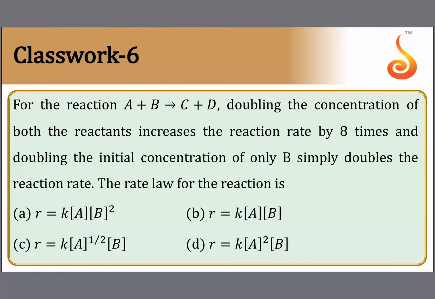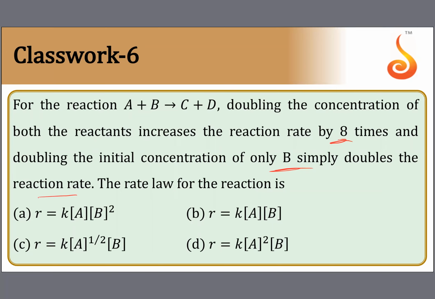For a reaction A plus B giving rise to C plus D, doubling the concentration of both reactants increases the rate by 8 times. Doubling both changes the rate by 8 times. Then doubling the initial concentration of only B doubles the rate of reaction. Rate law.